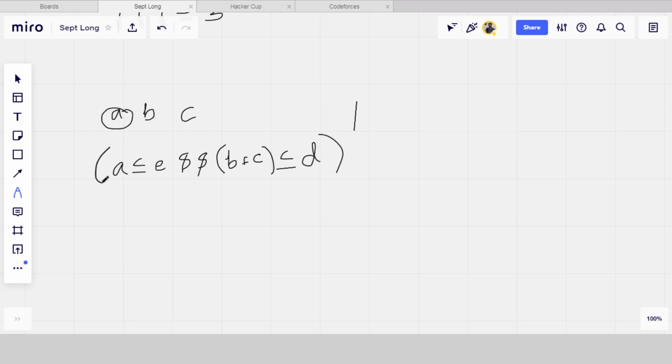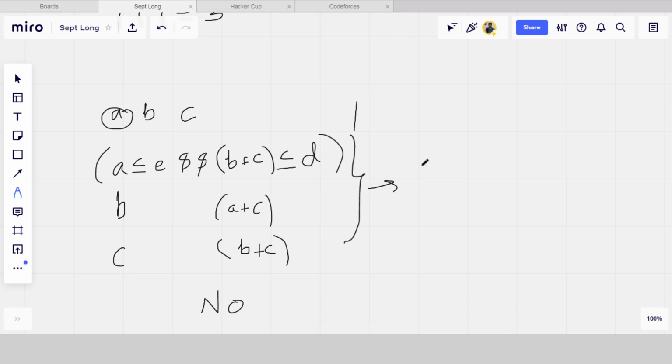We have to check 3 conditions. Here it is A, then check for B: here it will be A plus C. And third, check for C: here it is B plus C. If all these 3 are false, then simply return no. If any one of these 3 is true, then simply return yes. This is the only solution of this problem.